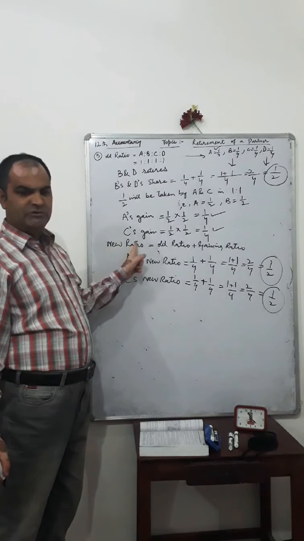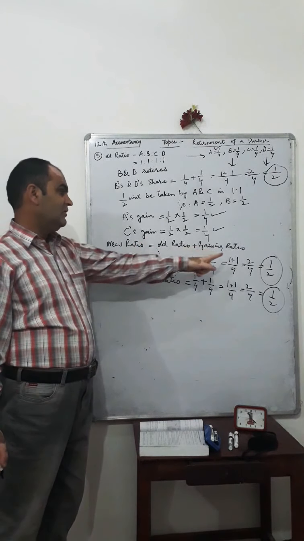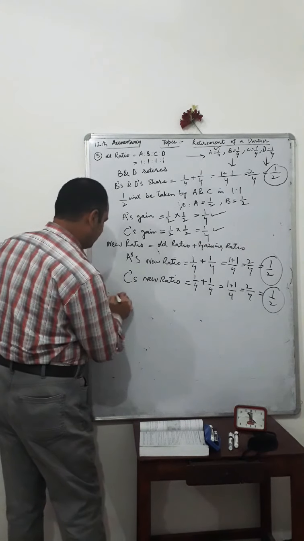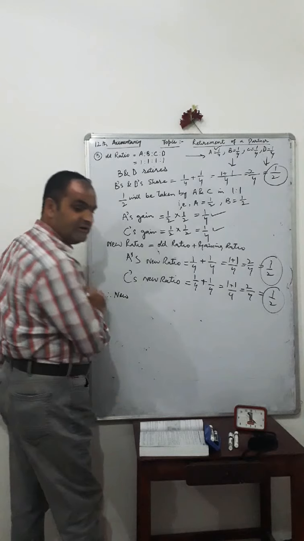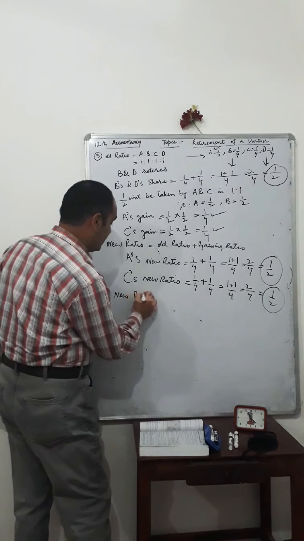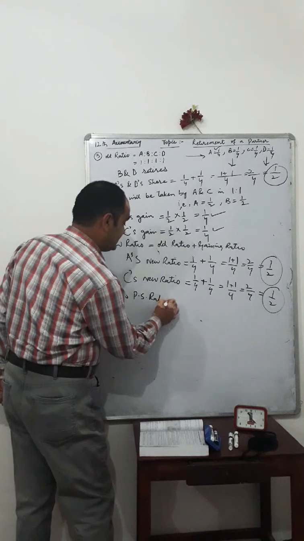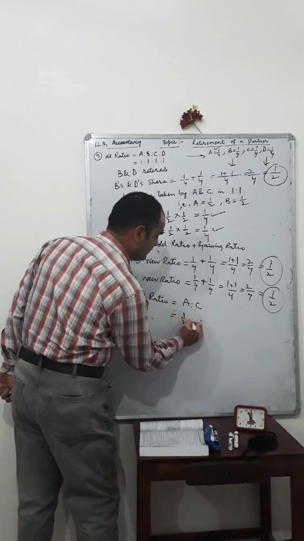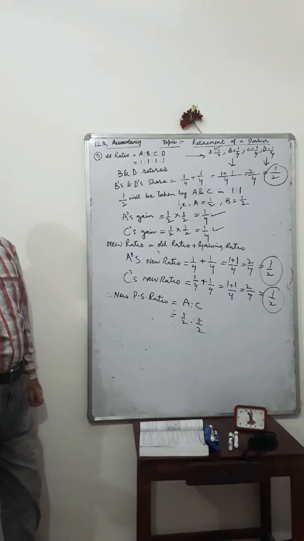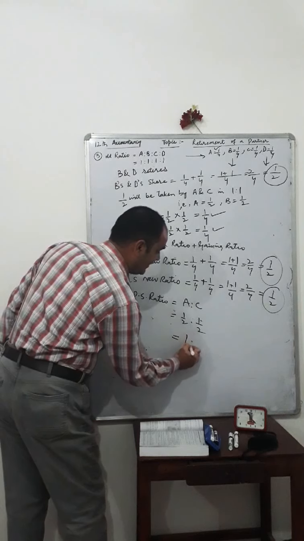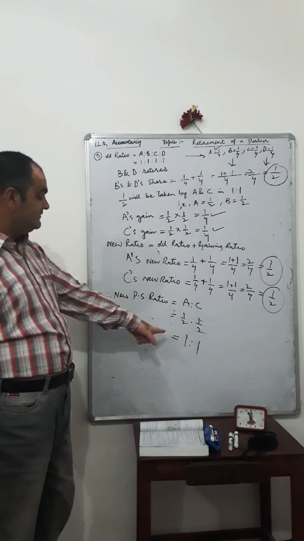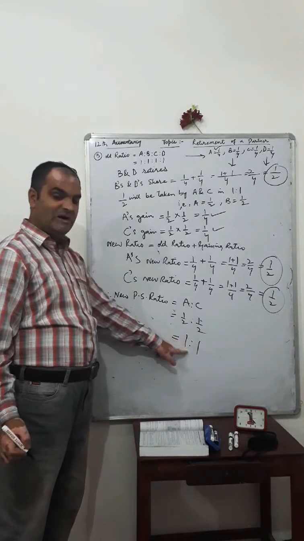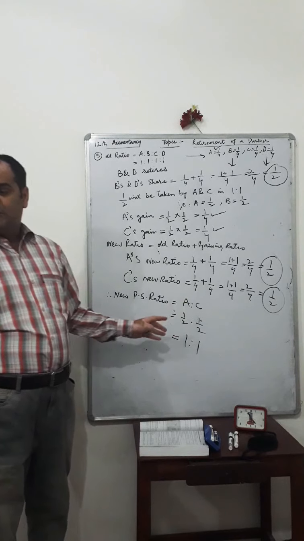New profit sharing ratio is 1 by 2 is to 1 by 2. It implies that the new profit sharing ratio of A and C, A is to C, is equal to 1 is to 1. This is our requirement.